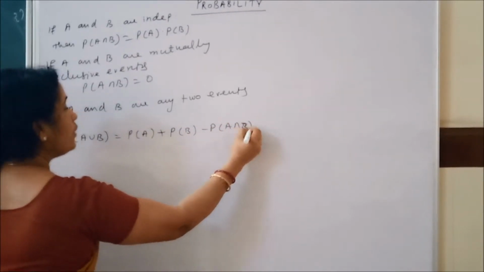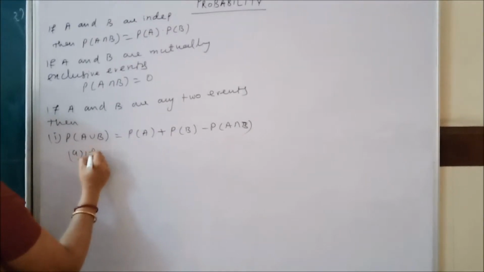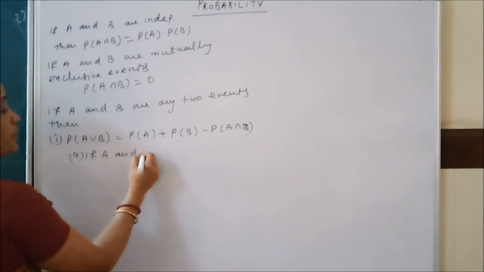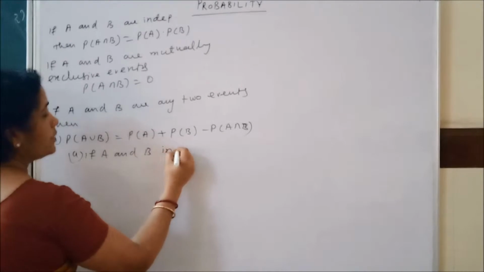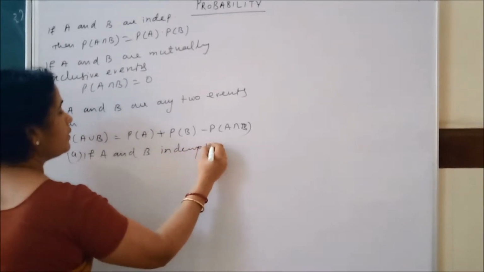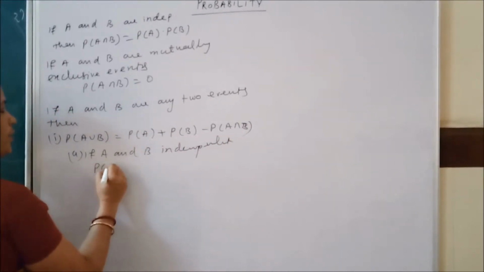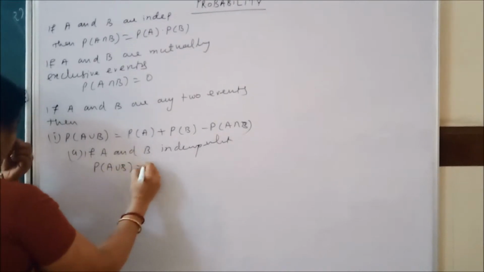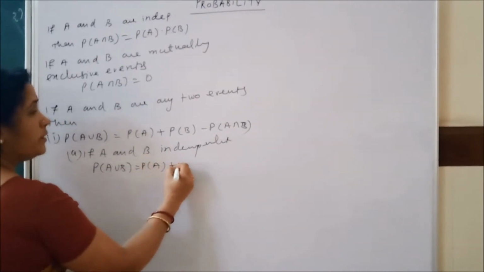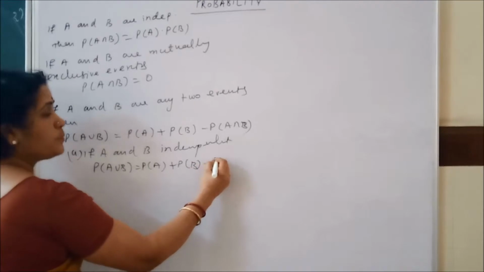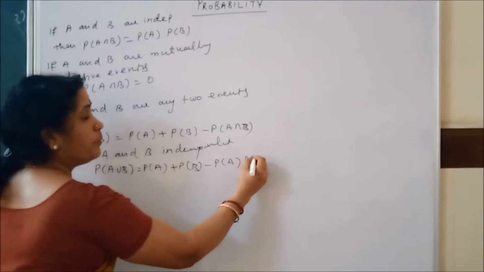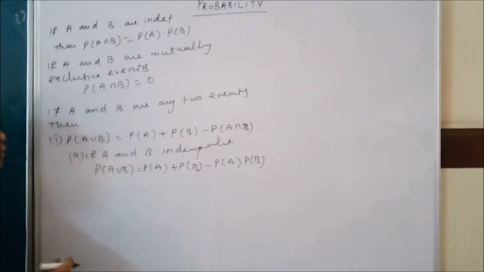Clear? Now suppose they ask that A and B are independent. Then probability of A union B equals P(A) plus P(B) minus P(A) into P(B), because P(A intersection B) becomes P(A) into P(B).